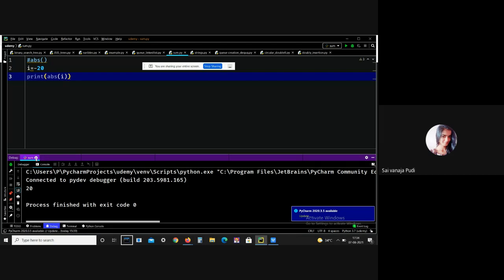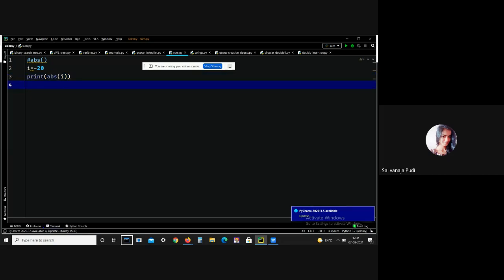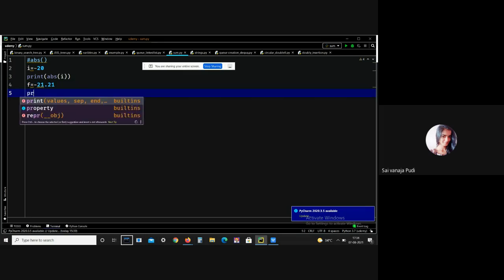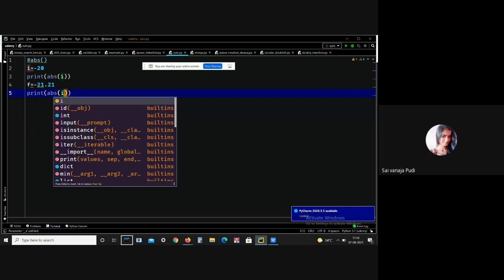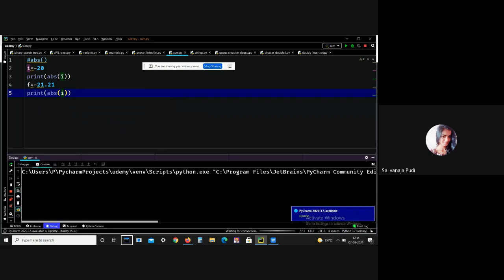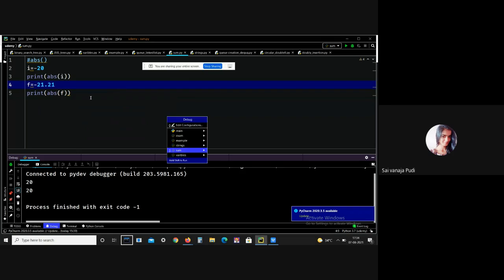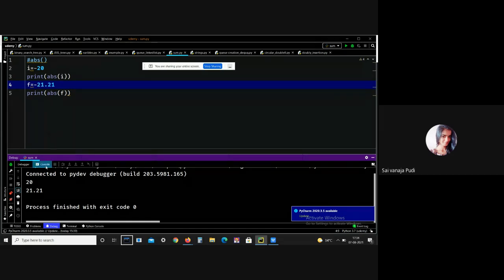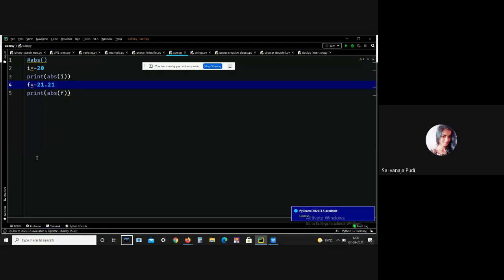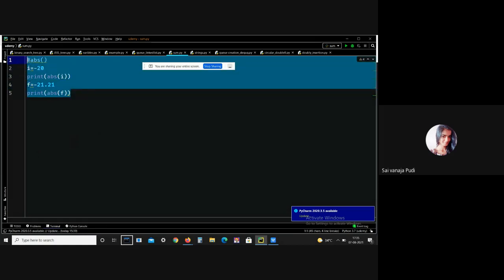Let me give another example, that is a float. Sorry, I have to define f here. See, I got the absolute value, that is 21.21. This is what the abs function means. Let me delete all this.